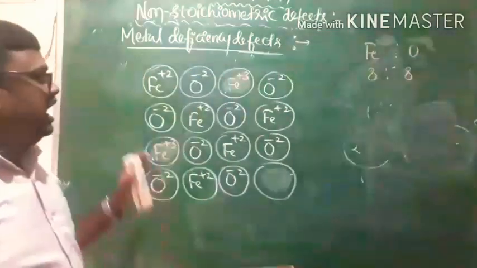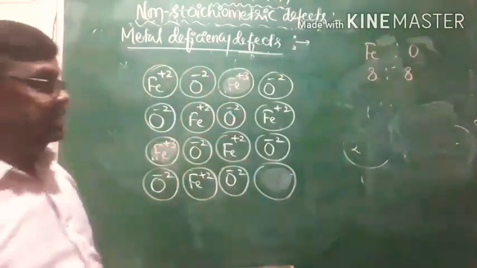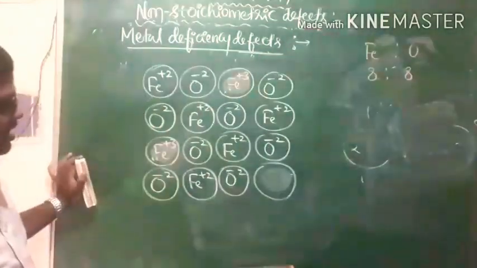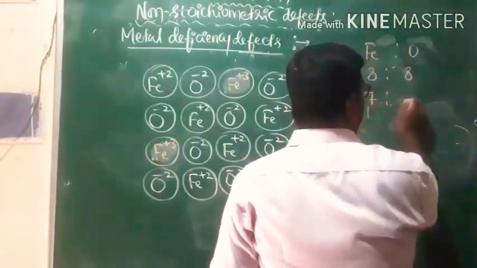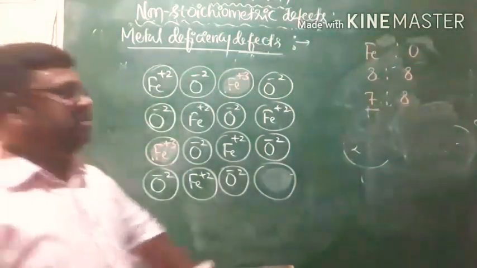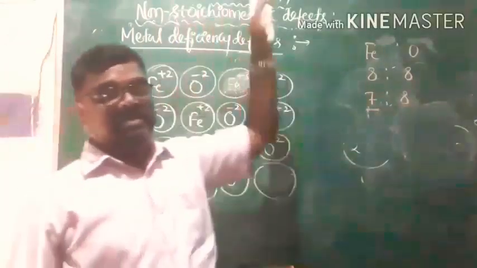Once those 3 Fe2+ ions are replaced by 2 Fe3+ ions, the number of iron atoms will be 7 and oxygen will be 8. The number of metal iron atoms will be decreased. That is a deficiency of metal, and that is what we call metal deficiency defect.